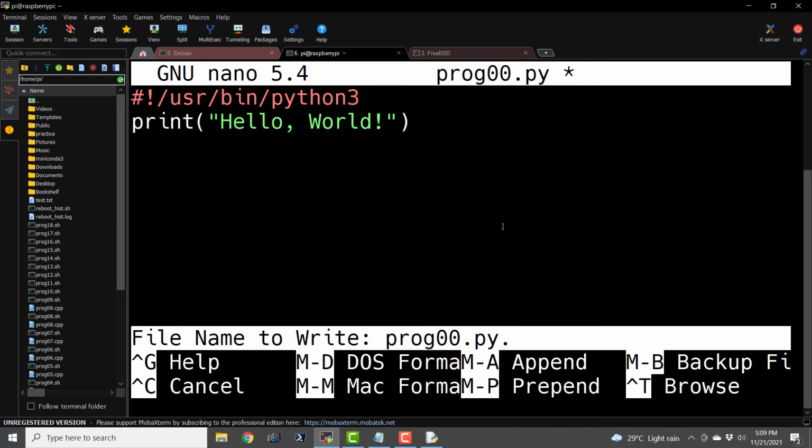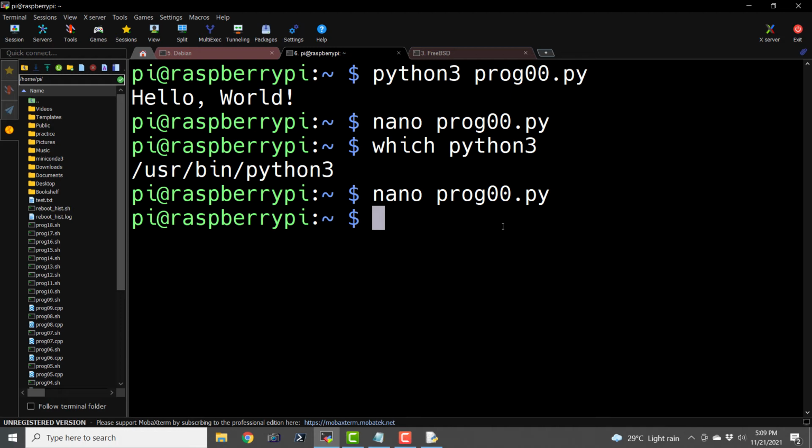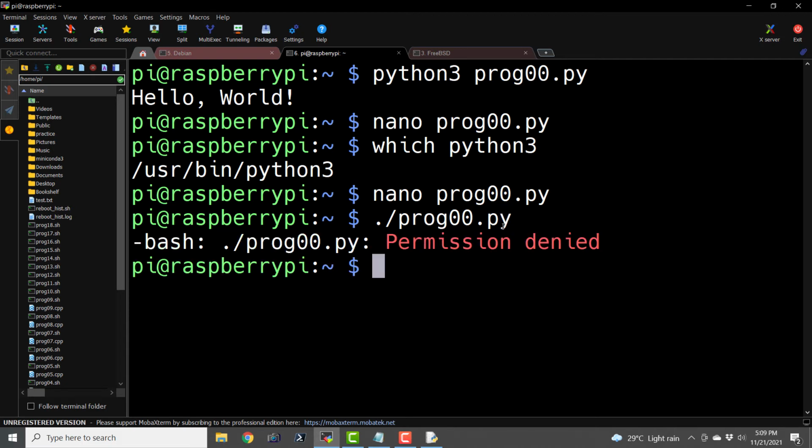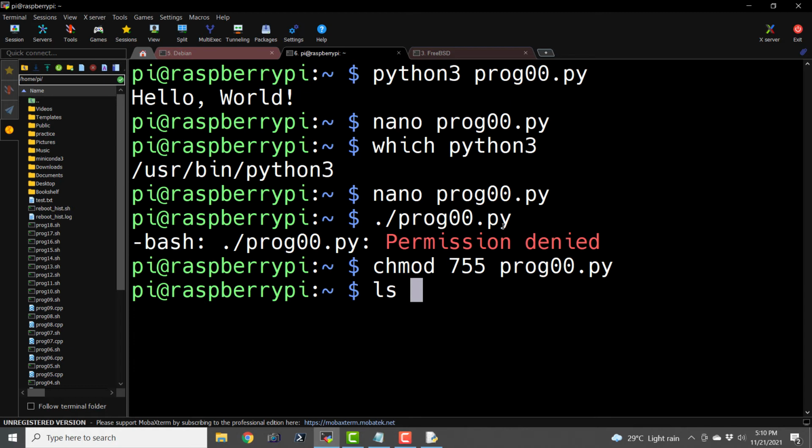So I'm going to save it. And we already know how to use it with Python 3 interpreter, but even without mentioning the name of the interpreter, we can execute this file. And the way is we have to say prog00.py. And if I hit enter, it should execute, but it doesn't have the necessary permissions. So the command for granting it the necessary permissions is chmod 755 prog00.py.